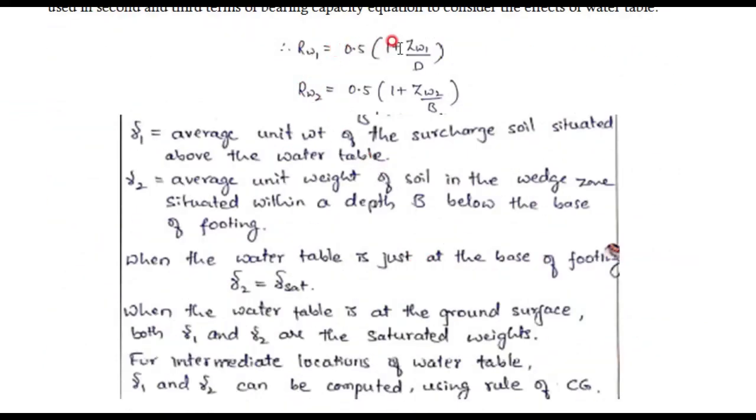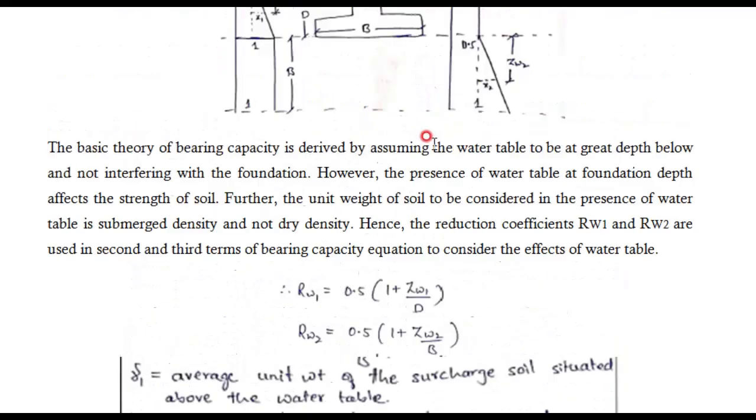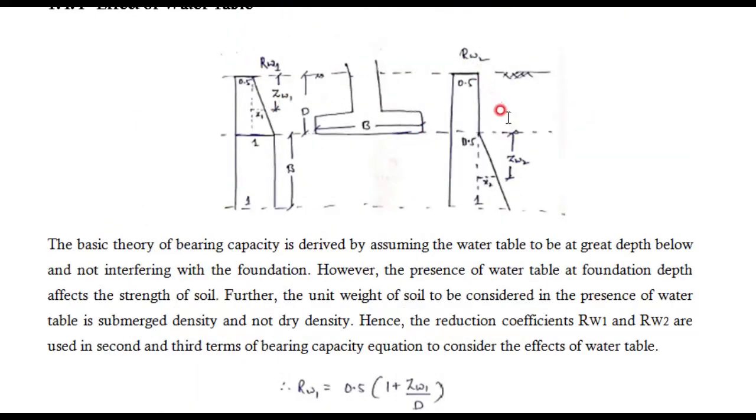RW1 is 0.5 (1 + ZW1/D). RW2 is 0.5 (1 + ZW2/B). Then what are ZW1 and ZW2? Coming to here, this entire soil below the foundation or near the foundation will be divided into two parts. We'll put one dotted line here. This is the first zone and this is the second zone. In the first zone, the depth is D, and below it, in the second zone, the depth is B.